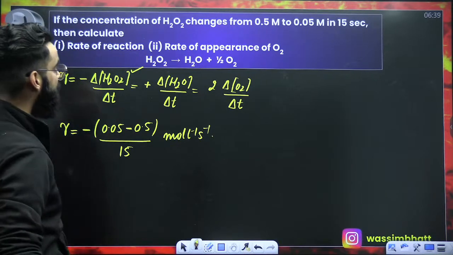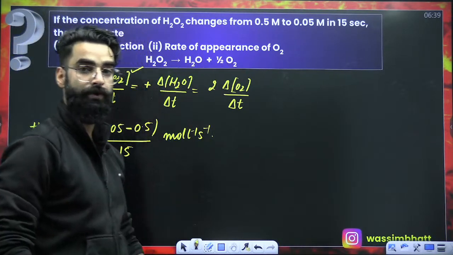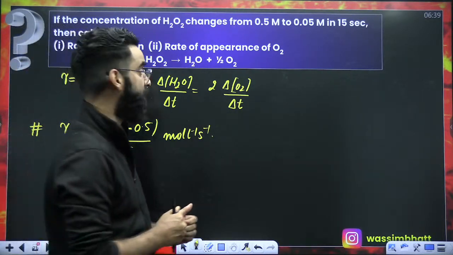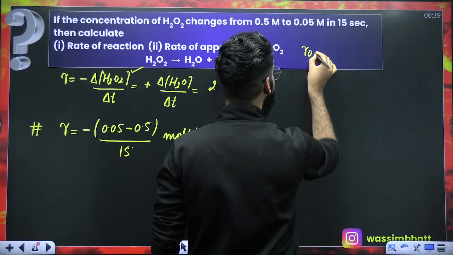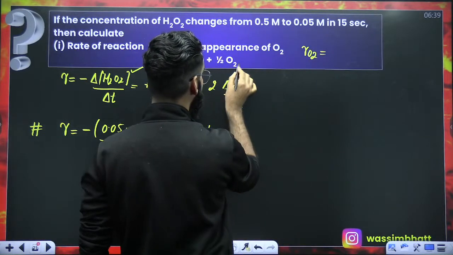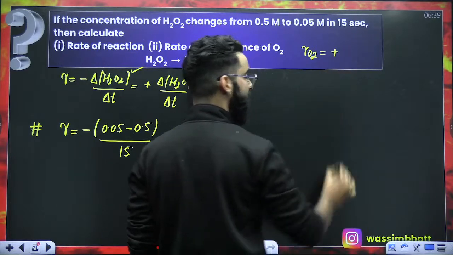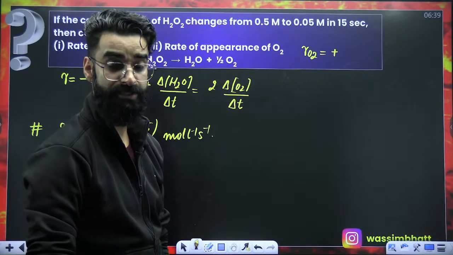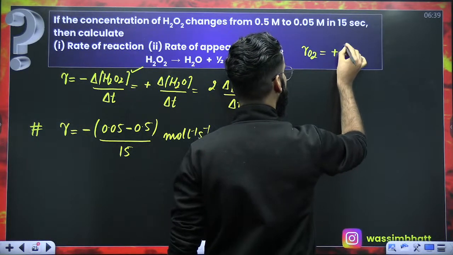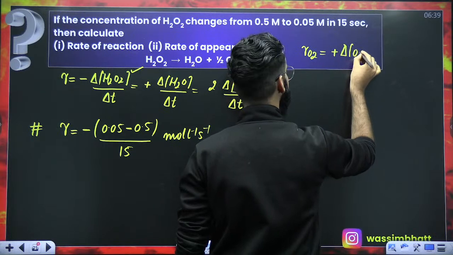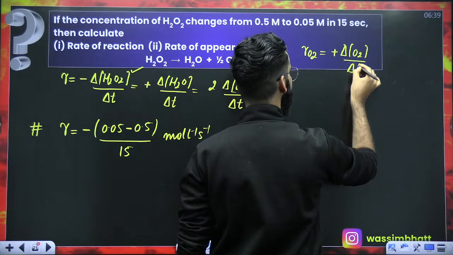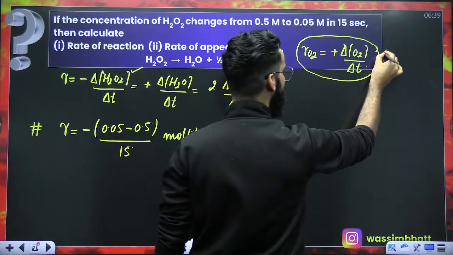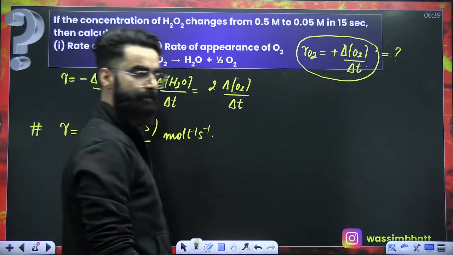What about the second question? Calculate the rate of appearance of O2. First of all, how do I mathematically denote rate of appearance of O2? I'll be starting with a positive sign. Whenever I will have to calculate rate of appearance or disappearance, do I need the stoichiometric coefficients? No way, right? It is simply going to be change in the concentration of O2 divided by time interval. This is something which you call as the rate of appearance of O2, which you are supposed to calculate, right?